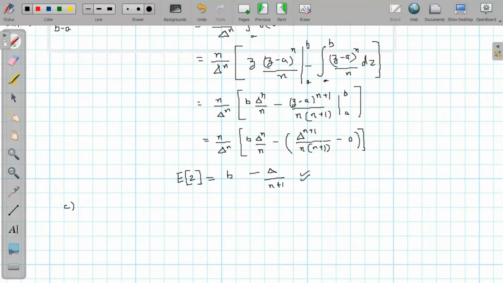So now let's see part C, in which we will have to calculate the variance of Z. As we know, variance of Z is equal to expectation of Z square minus expectation of Z square. This term, expectation of Z, we have already calculated, so we need to calculate expectation of Z square to calculate variance. So firstly, let's calculate expectation of Z square.